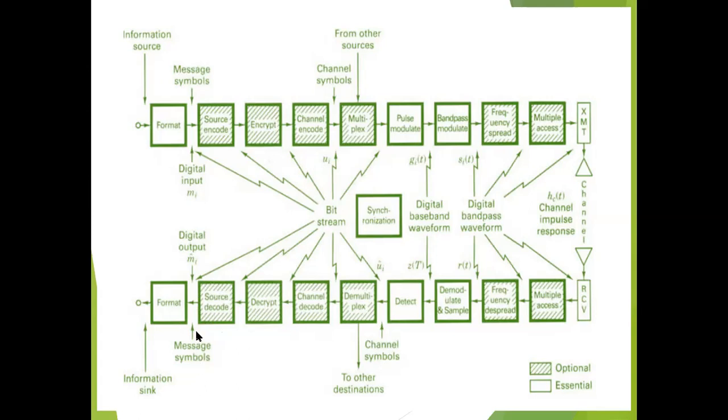What is the input to the format? Message symbols received from the source decoder. Conversion of digital to analog signal is done in format, and the output of the format is the continuous time signal, that is, the original message signal. The information sink consists of various types of information, like analog information signals, text information or digital information. This is a complete block diagram description of a digital communication system.